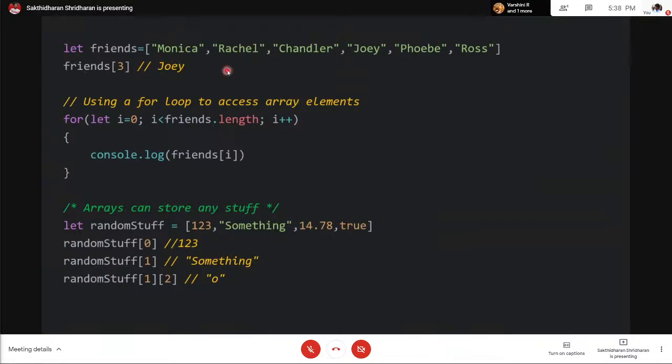Now to access an element of an array, you call friends of, and you pass the index. Since it's index 3, and index starts from 0, so 0, 1, 2, 3, we'll get the value Joey.